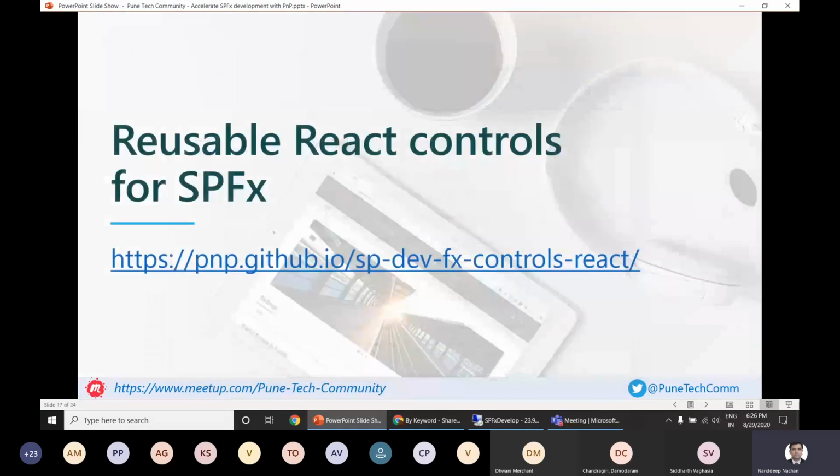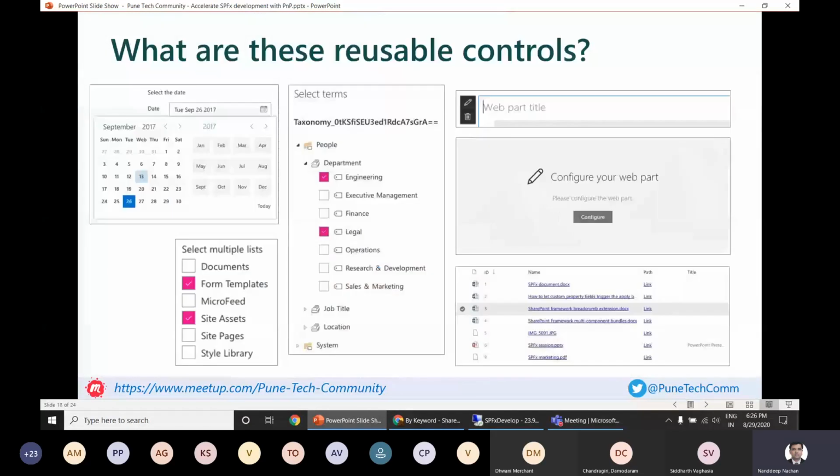So let's get into the more complicated ones like reusable React controls for SPFx. So what are these reusable controls? Mostly we deal with a few of the common things which we use across most of the SharePoint Framework web parts or extensions.